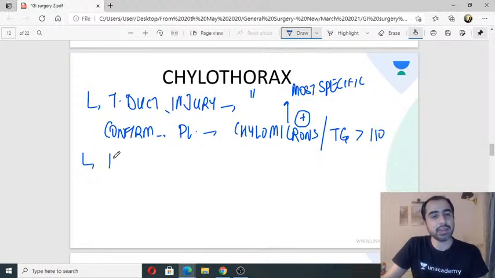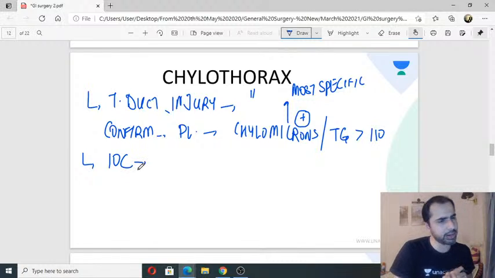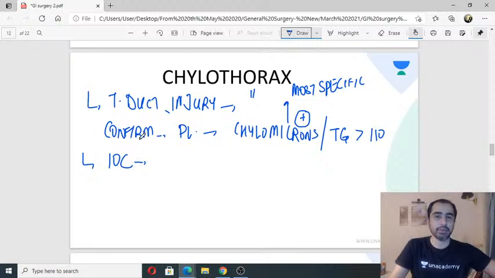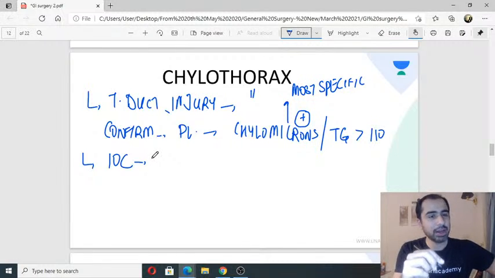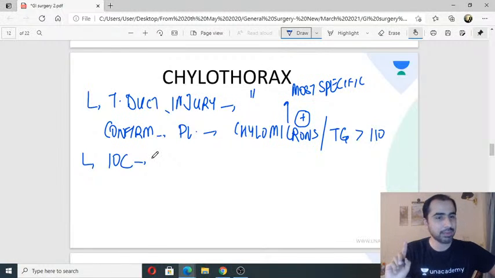What is the investigation of choice? Not 200, 110 is diagnostic enough. What is the investigation of choice? Okay, but there are different answers, 200, 150. Investigation of choice to confirm chylous effusion or chylothorax. Any idea? Investigation of choice. How do I confirm that the thoracic duct is injured, and that is why the chyle is going into the pleural space?